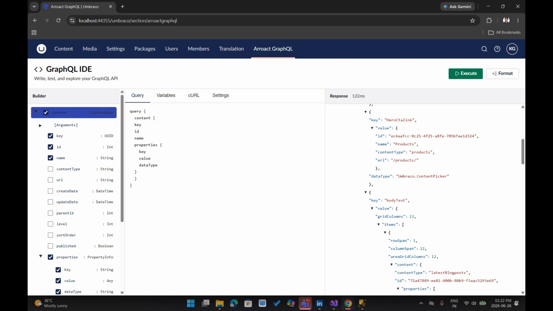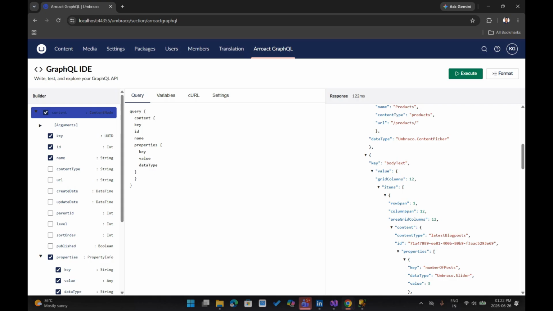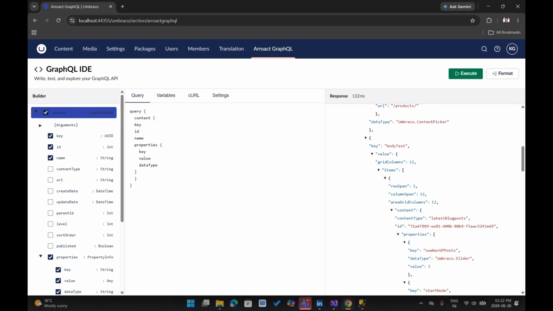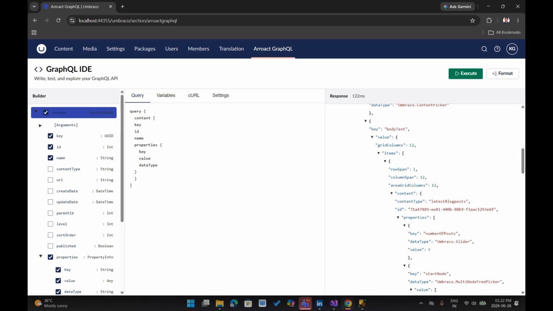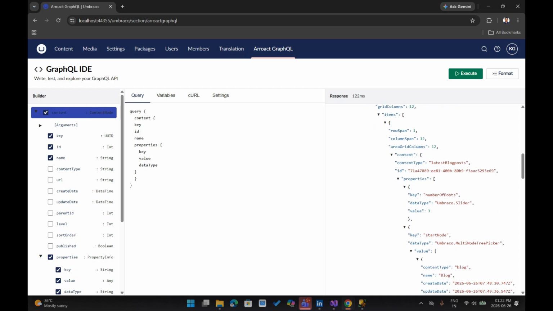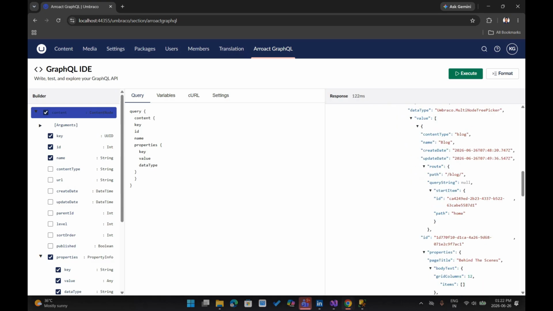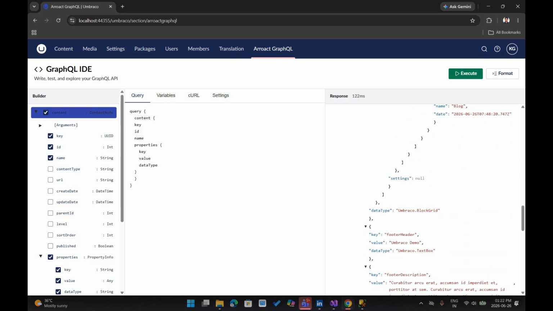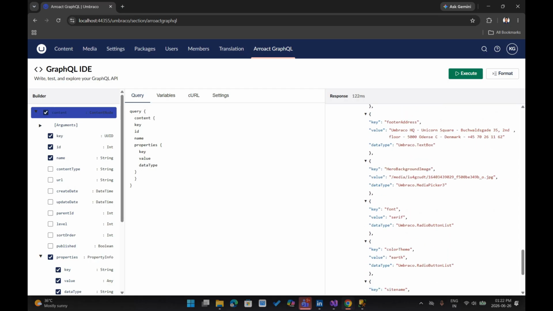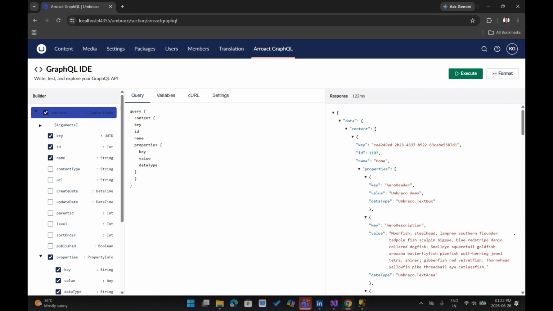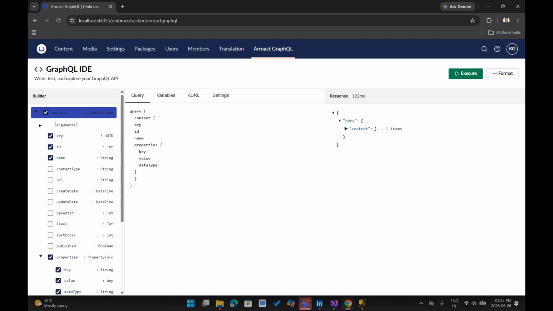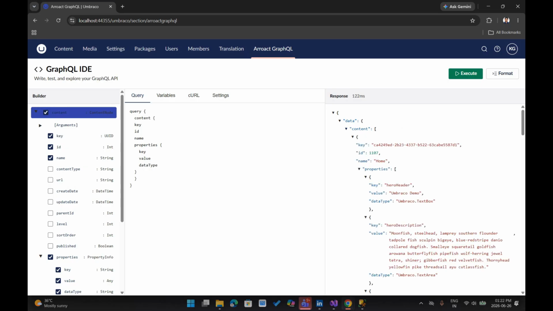If it is a content picker, it is going to show the data type as a content picker, and if a grid is available, then it's also going to show grid column, grid row and all the things. Apart from that, it's also going to show you the properties of that particular grid. So ultimately it's an element, so the element property is also going to be shown over here.